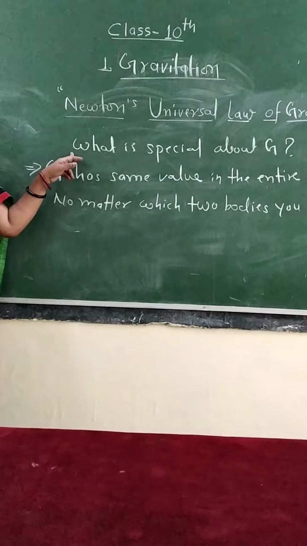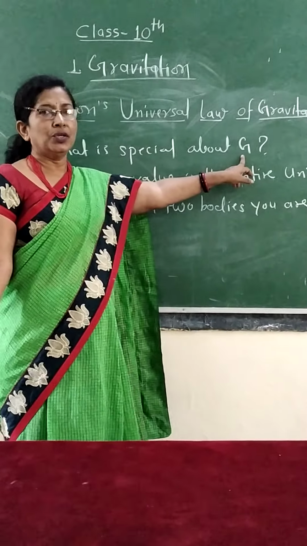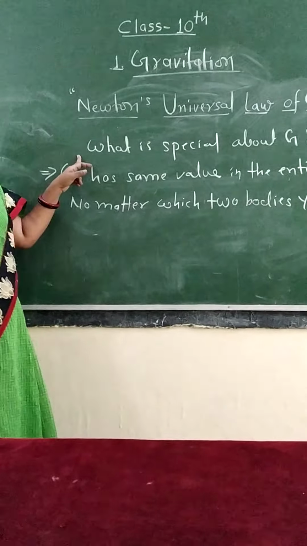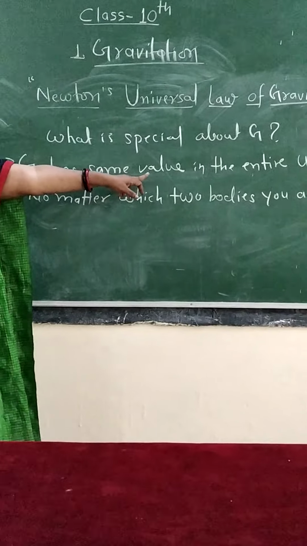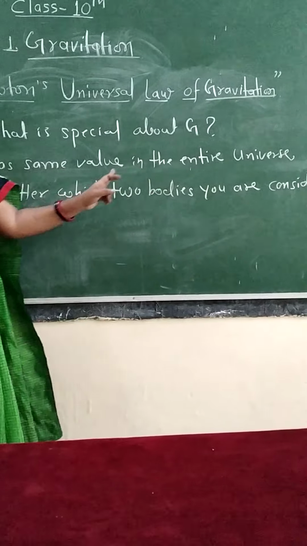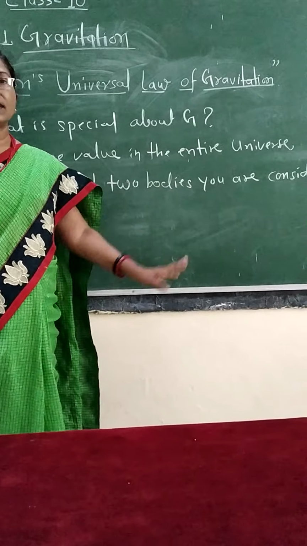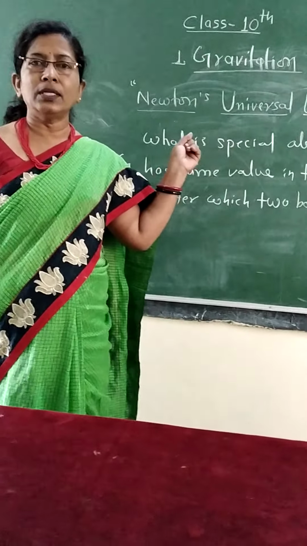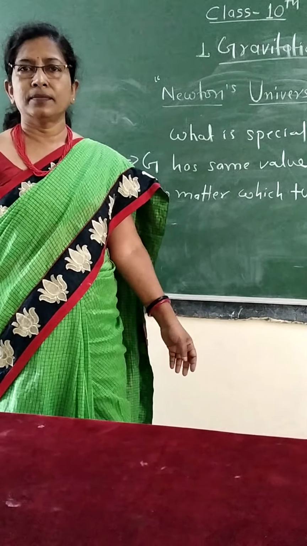See, what is special about capital G, that is the universal gravitational constant. The special thing about G is that G has the same value in the entire universe, no matter which two bodies you are considering. So this is the special thing about capital G. It is the same everywhere in the universe.